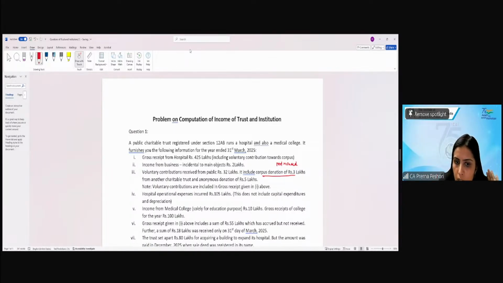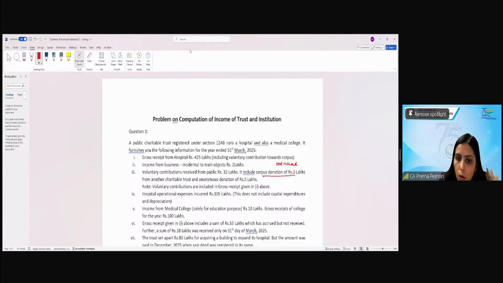Are we clear? So if it is any other purpose which is a charitable purpose, then this 20% condition will not be applicable. Any question with respect to this? Clear?